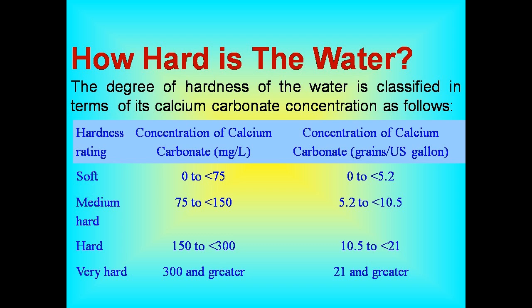For soft water, the concentration of calcium carbonate is 0 to 75 ppm. For medium hard water, the concentration of calcium carbonate is 75 to 150 ppm. For hard water, the concentration of calcium carbonate is 150 to 300 ppm. For very hard water, the concentration of calcium carbonate is 300 ppm and greater.